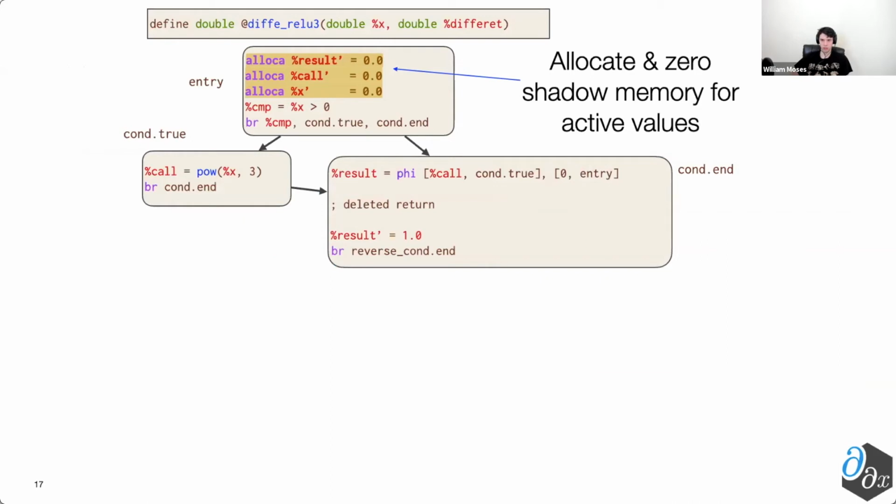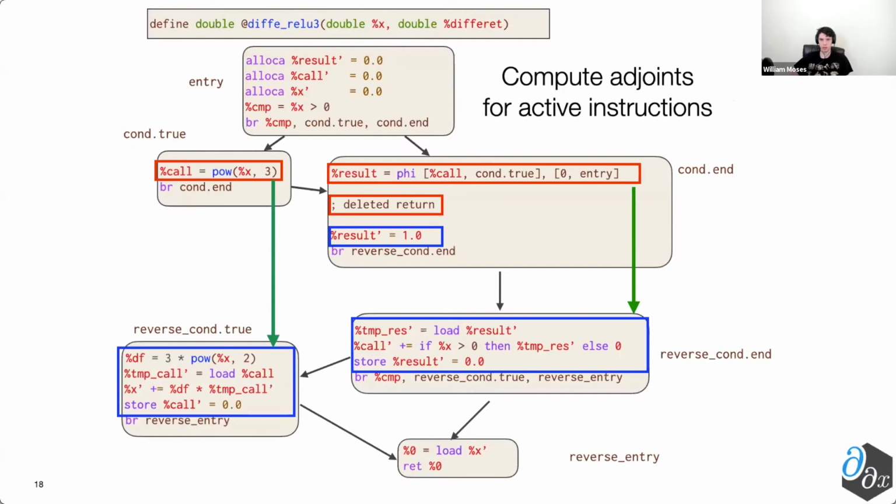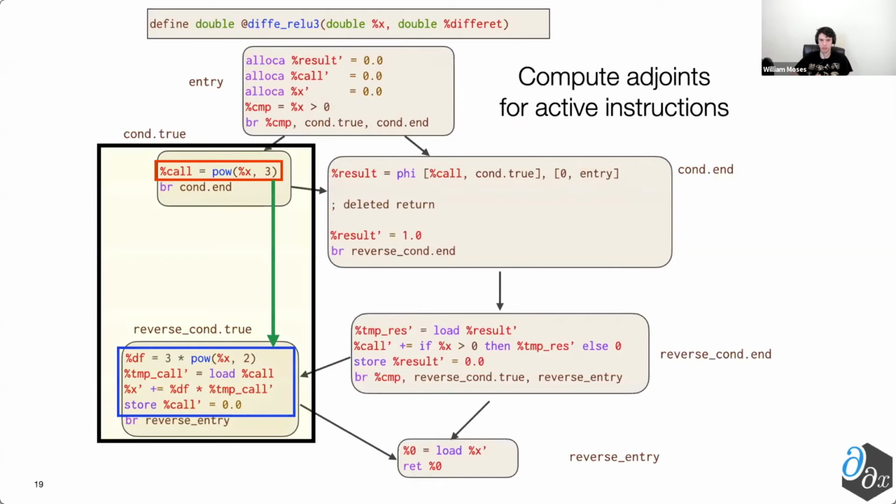From there, for all of the values that we deduced were active, we're going to allocate in 0 shadow memory to store the current computation of the gradient for those values. From there, we then go for every individual active instruction and compute the corresponding adjoint for these. In this case, the adjoint is the propagation that says effectively how do we propagate the derivative of the output up to its inputs. So specifically, if we look on the left here, we have the instruction pow of x cubed. And then the corresponding adjoint for this is to propagate 3 times x squared up to x, for instance, as the derivative.